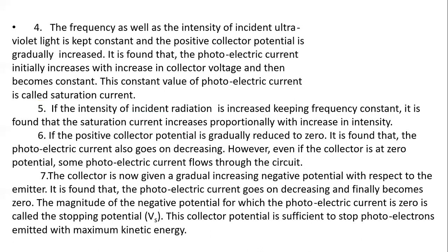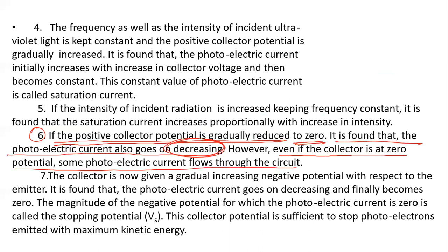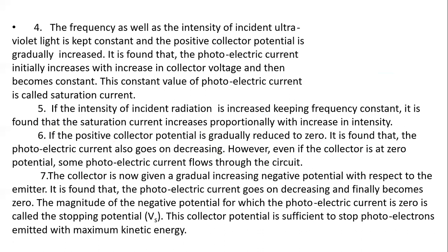Now next one: if the positive collector potential is gradually reduced, now we are reducing the positive potential to zero. As we make the potential zero, it is found that the photoelectric current also decreases, but it does not become zero. Even when the collector is at zero potential, some photoelectric current flows through the circuit.